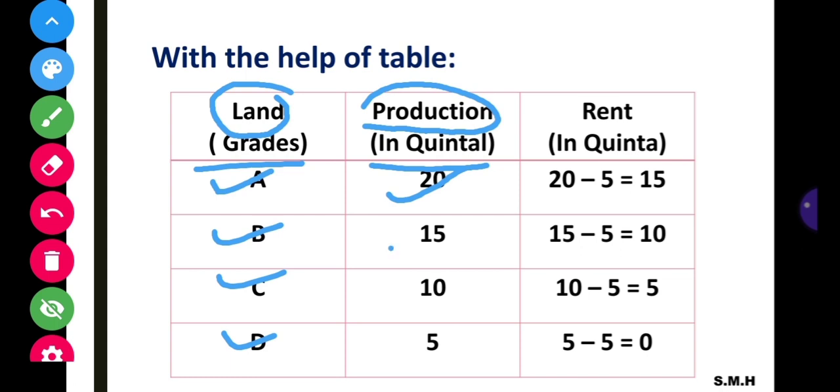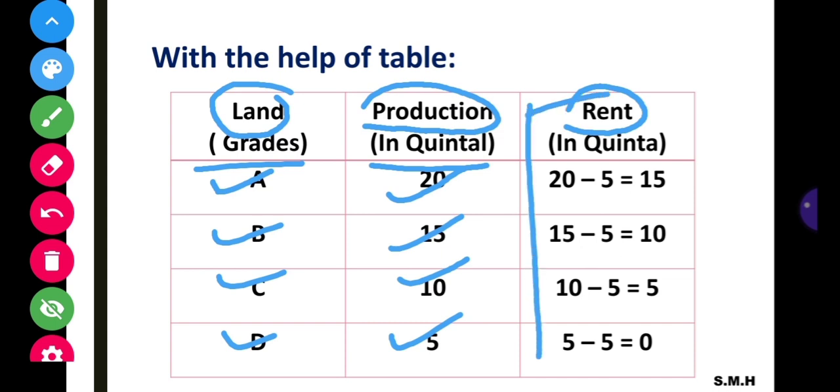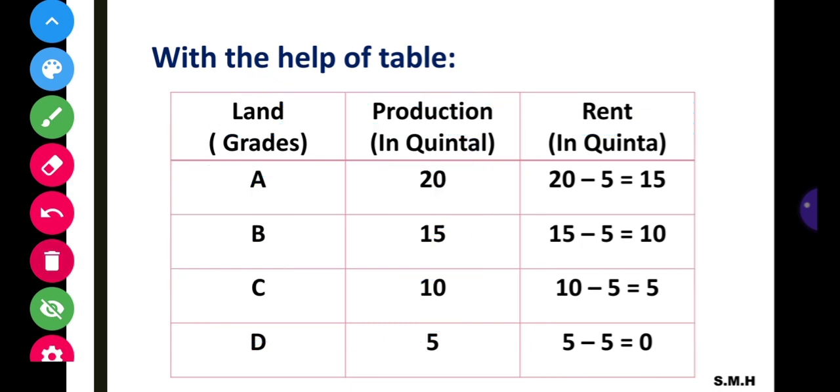We have 20 quintals, 15, 10, and 5. Lastly, the third column represents the rent of each grade of land. We will discuss this part later. Just have a look at these two columns first.